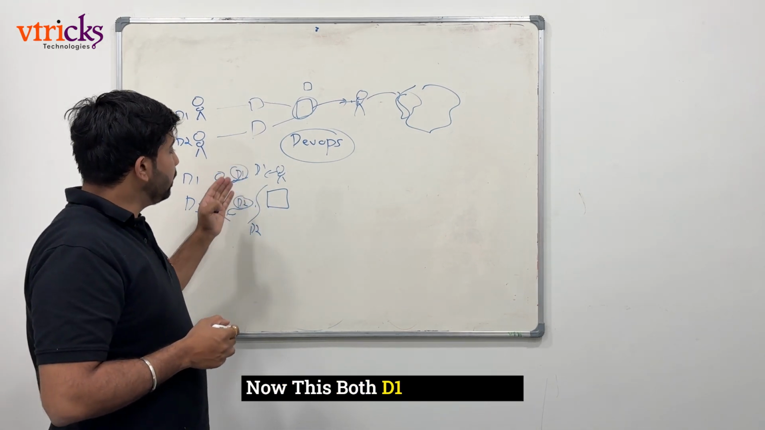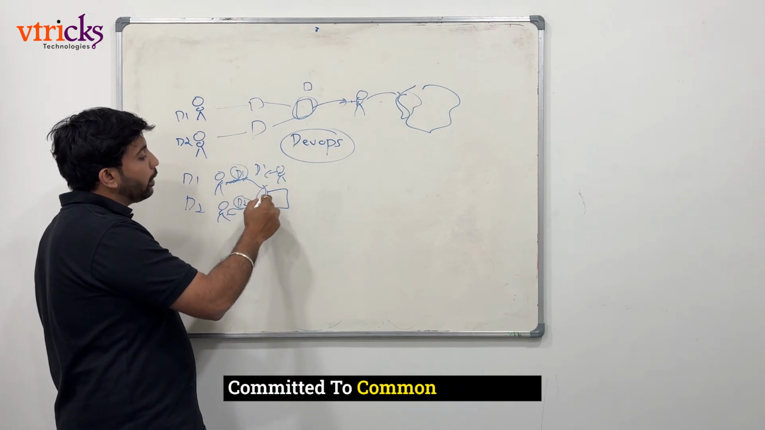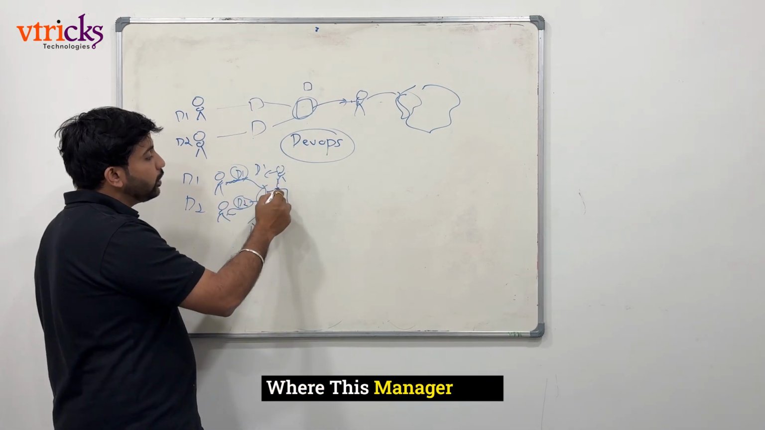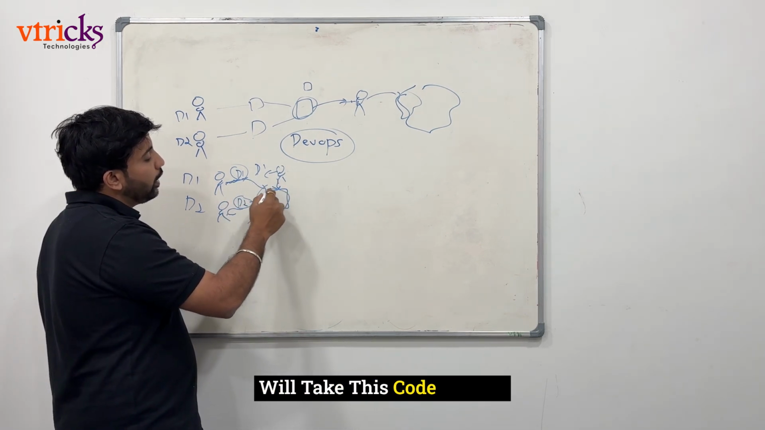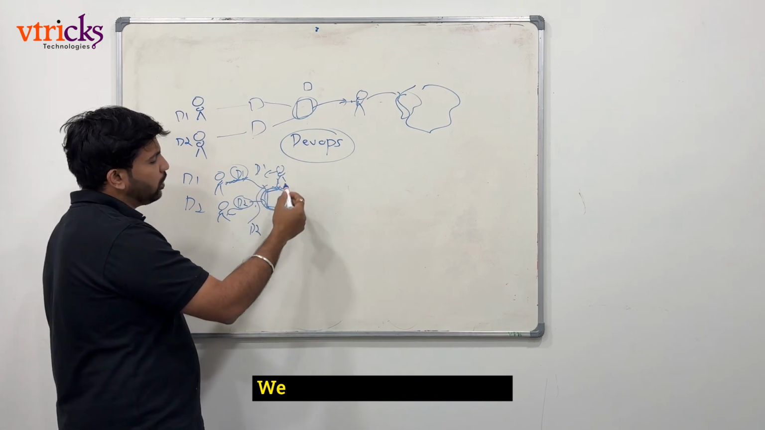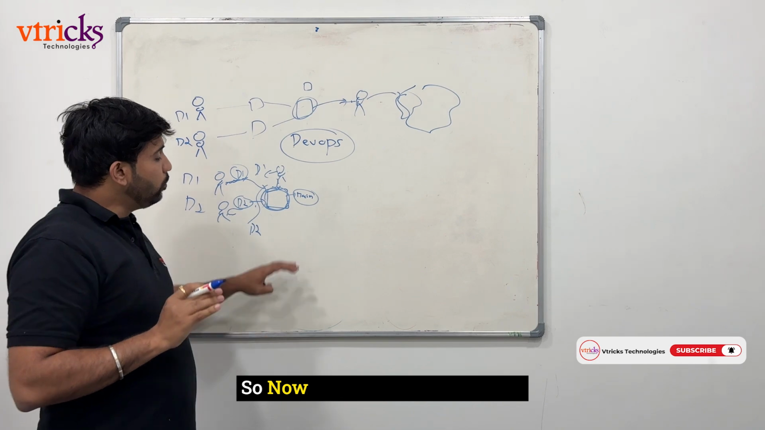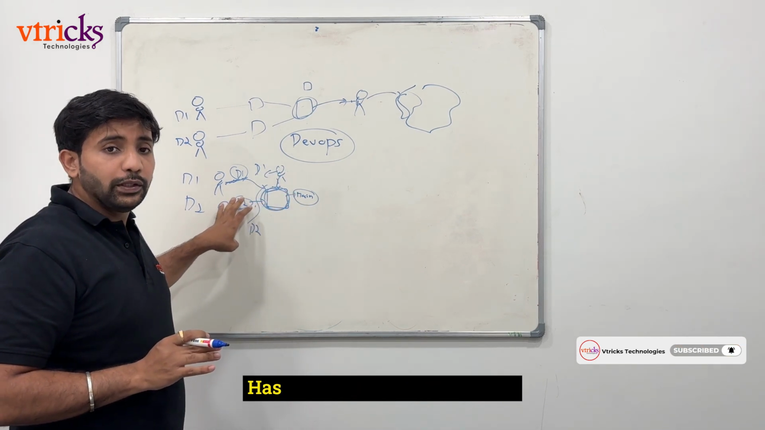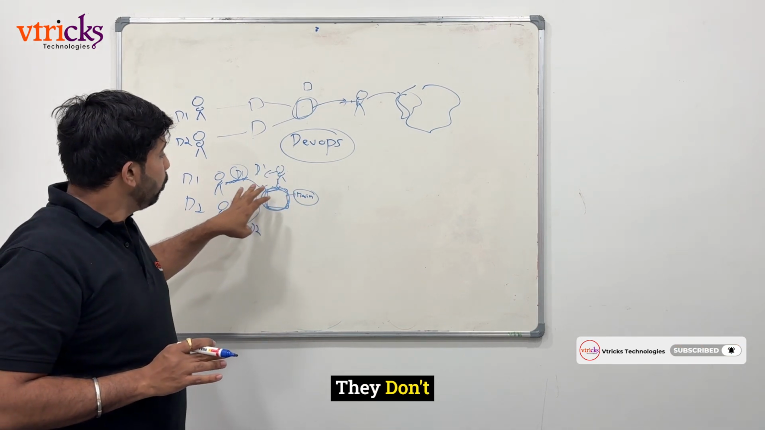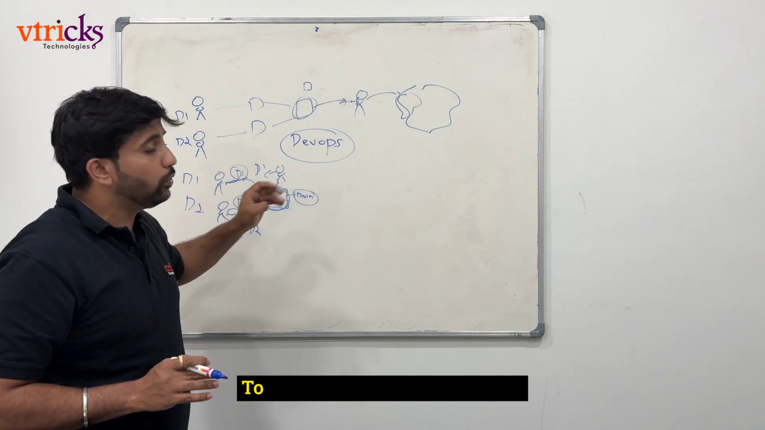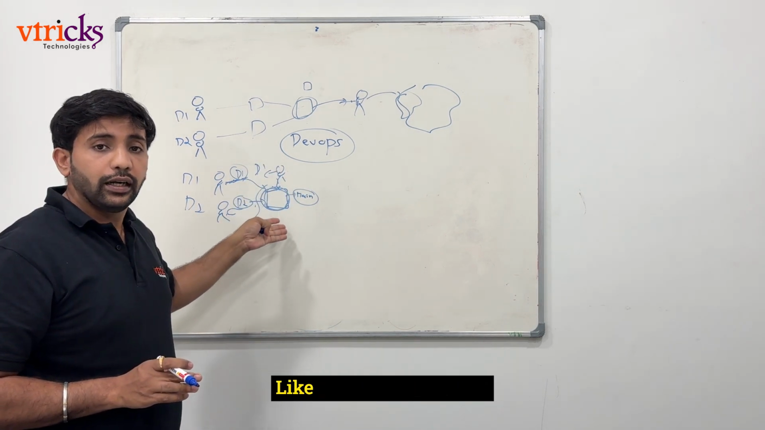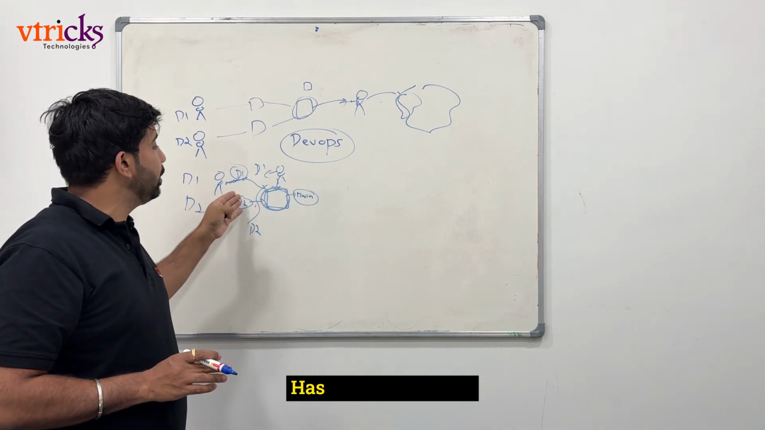Now both D1 and D2 would be committed to the common repository, where the manager will take this code and make one branch which we call the main branch. This is the process of Git. So now this process of merging has been automated in a way where they don't need to hand it over manually to a deployment manager or someone like that. Automatically through Git, this process has been automated.